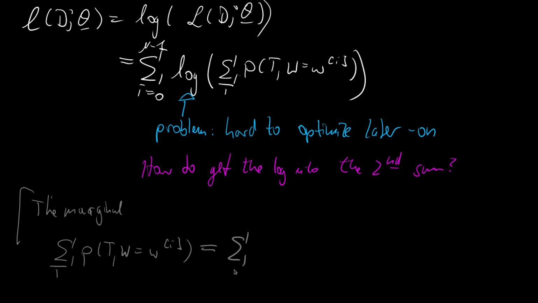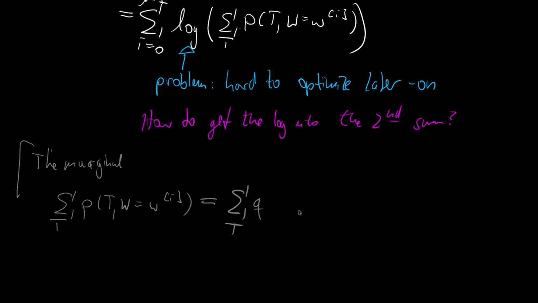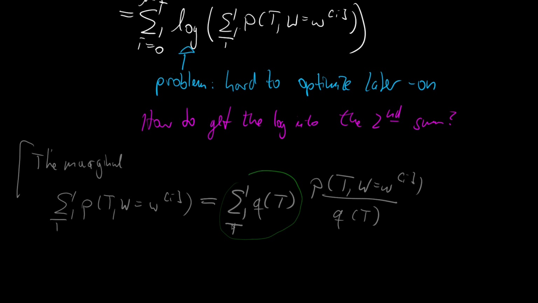So we have a summation over all t. And here I will introduce another distribution. Let's talk about this in a second. And I call this distribution q of t. And I will multiply it with 1. So I will multiply with q of t over q of t, which is just not changing the expression at all. And we get the following. And then we divide this by q of t. So this would cancel out, but we added it on purpose. And now, if you look at the expression of the summation over t times q of t, then you see this is nothing else than an expectation. But let us note down again what this q of t is.